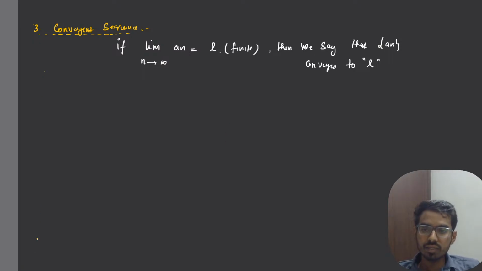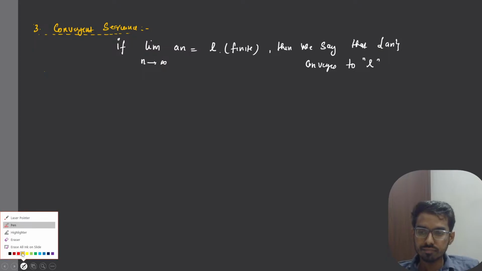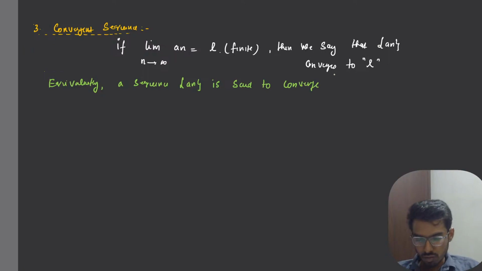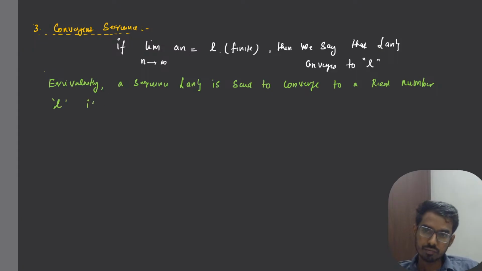So equivalently, this is important. A sequence an is said to converge to a real number L if, given epsilon greater than 0.